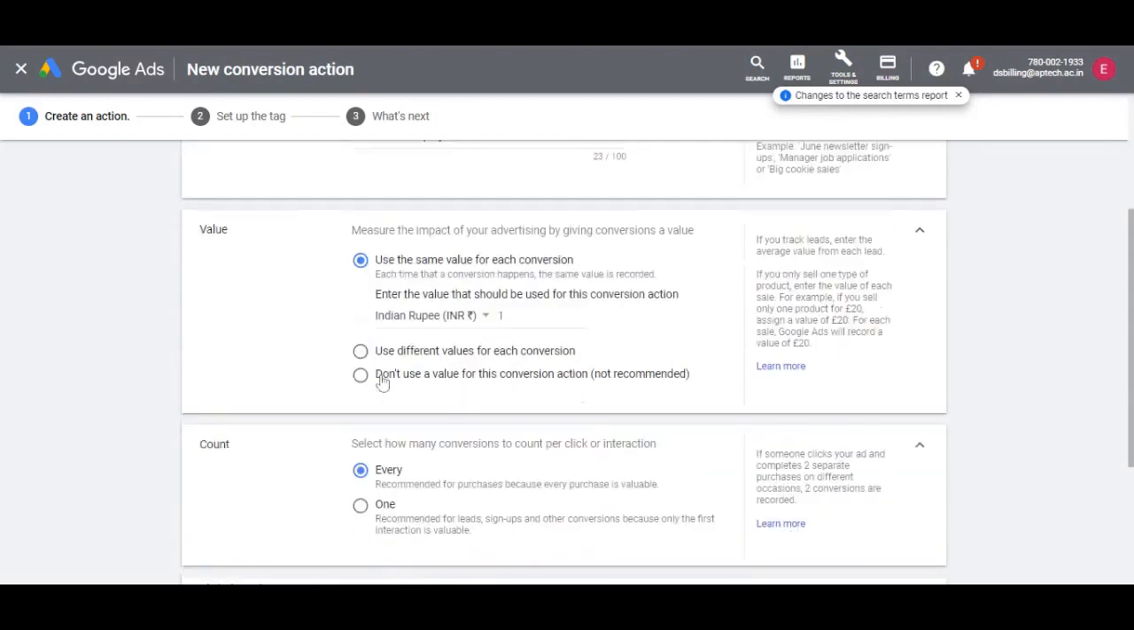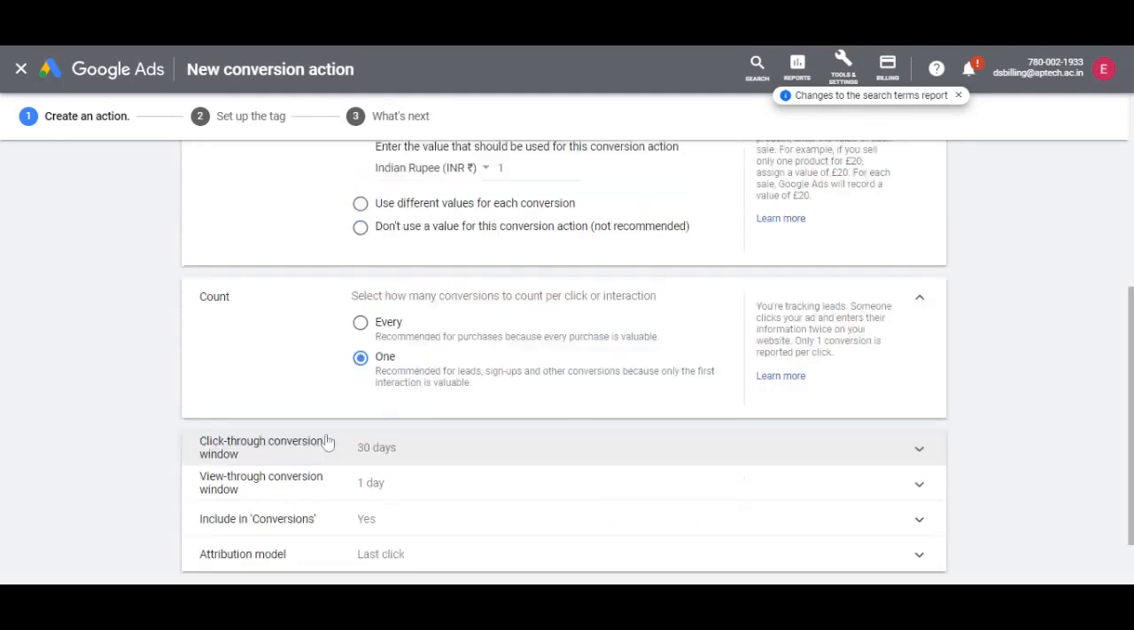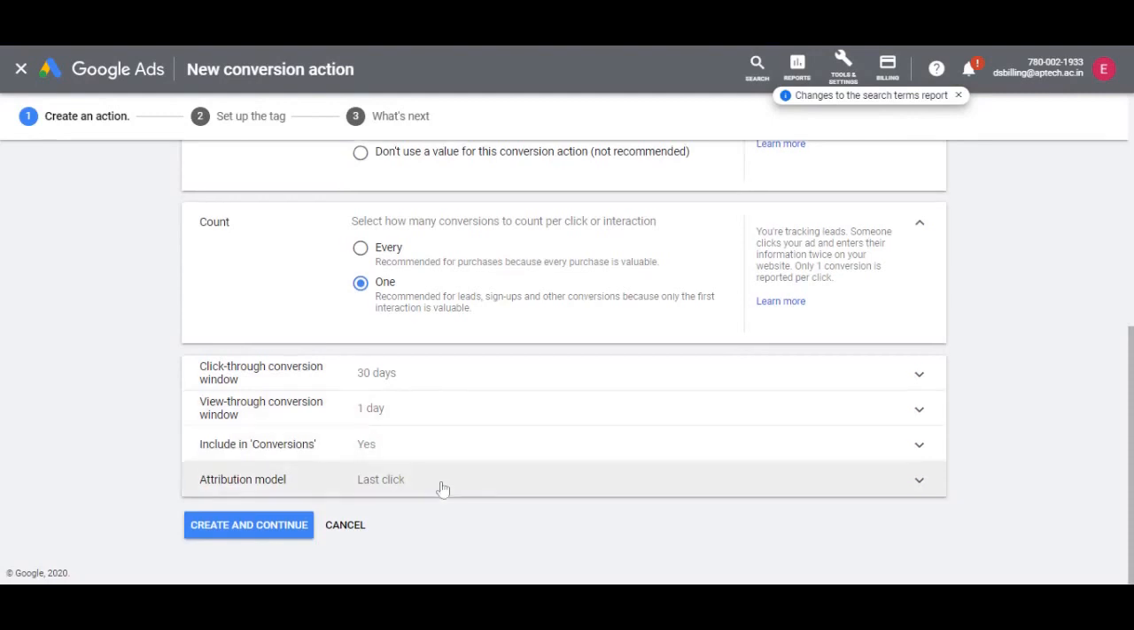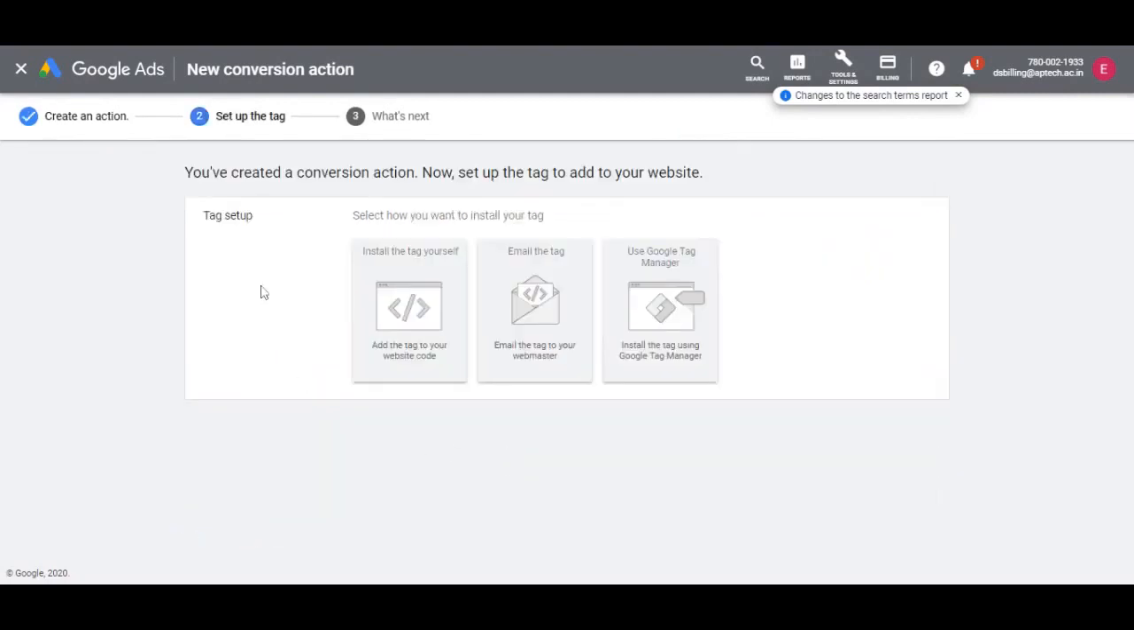Next, let's click on Use the same value for each conversion. Select one for count, so we only record one conversion per user in case of duplicate lead entries. And click on Create and Continue. A conversion action is created and a tag is generated by the platform now. All we need to do is install the code on the website.